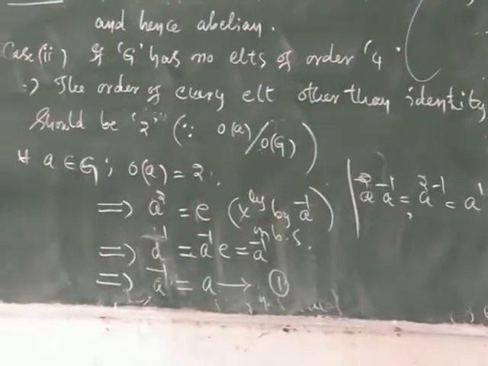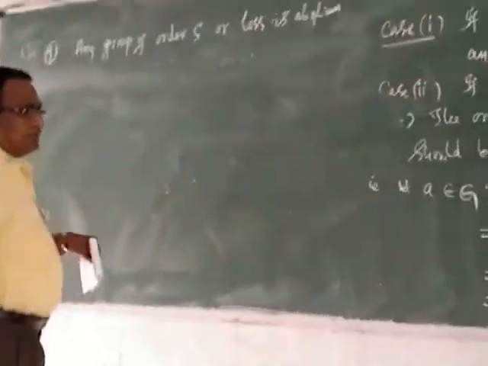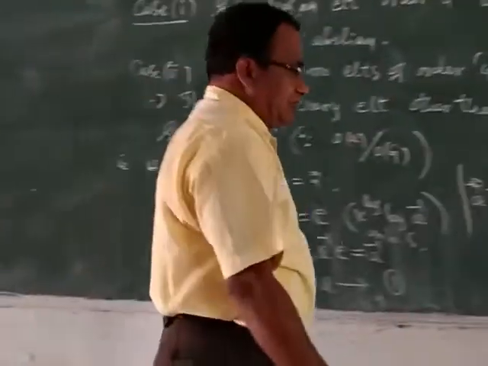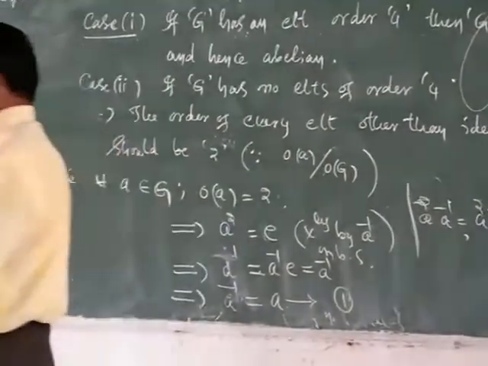And now we shall show that this group G is abelian. In order to prove that it is abelian, we have to check the commutative property, that is, ab is equal to ba.